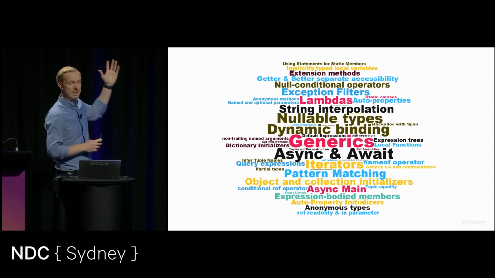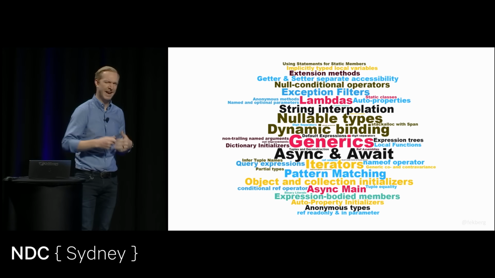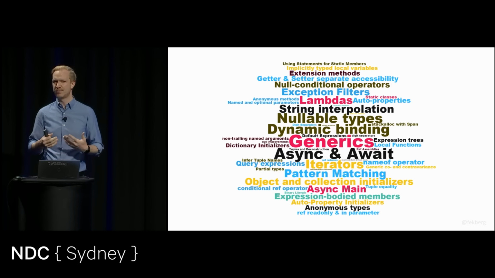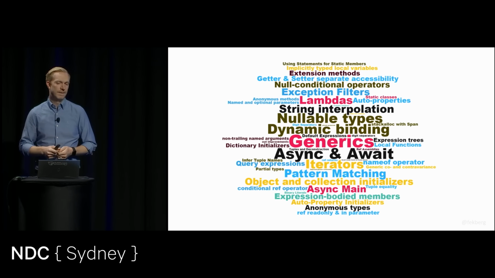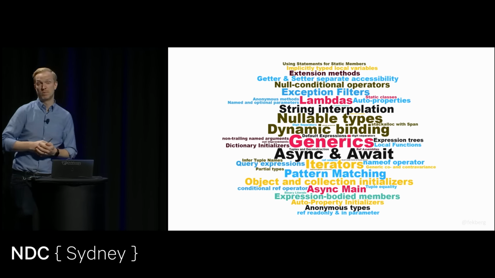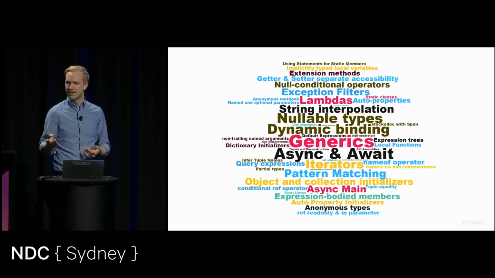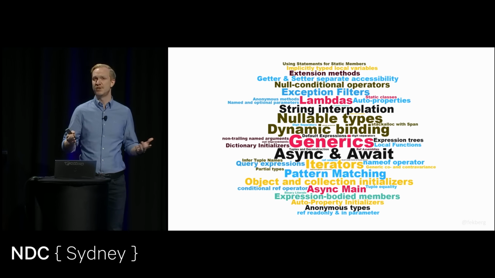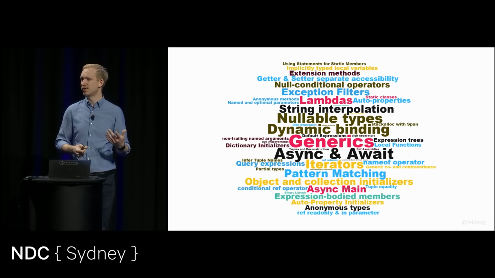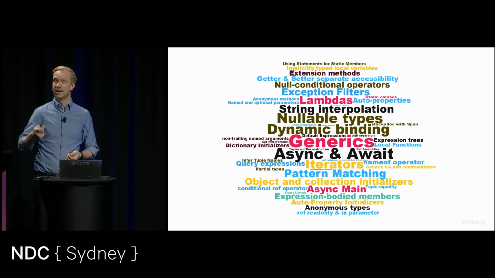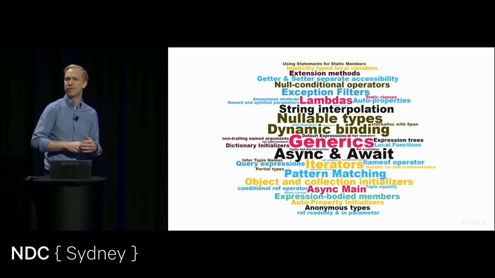And one of the reasons for it being my favorite language, the favorite language that I've ever worked with, is because it has so many great language features that let me express myself in ways that some other programming languages don't really let me do. And what's interesting with C# is that quite a few years ago now, they decided to open source the compilers. All the work of the new language features, everything that's happening in .NET and C# is being worked on in the open. This means that anyone in here could participate in discussions around language features that are coming in newer versions of C# or even F#, or things that are happening with the runtime.